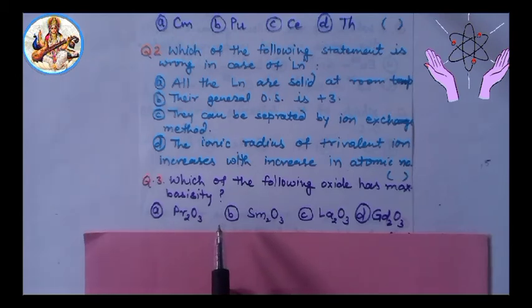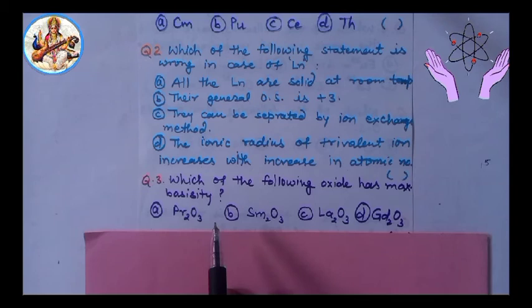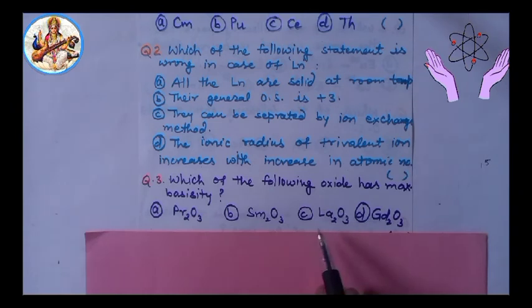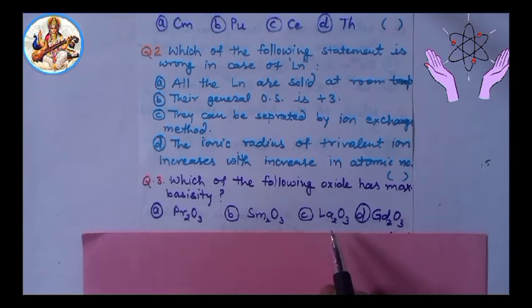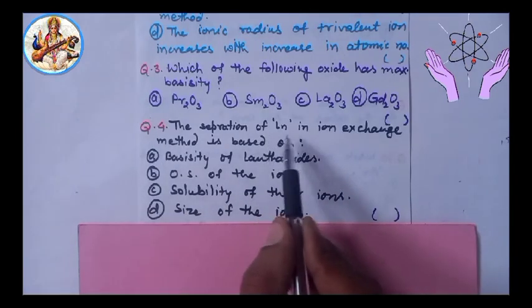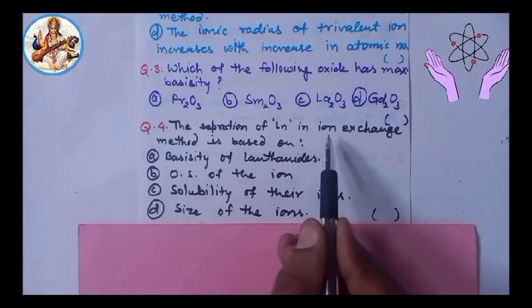In the lanthanide series, the first element is lanthanum, so lanthanum oxide is more basic. So answer will be option C, La2O3.